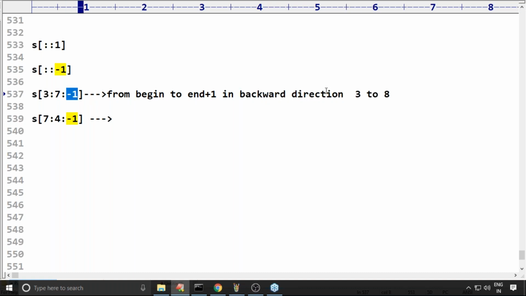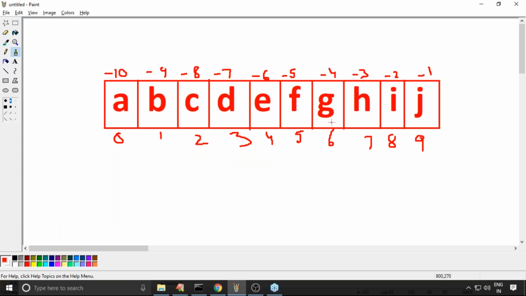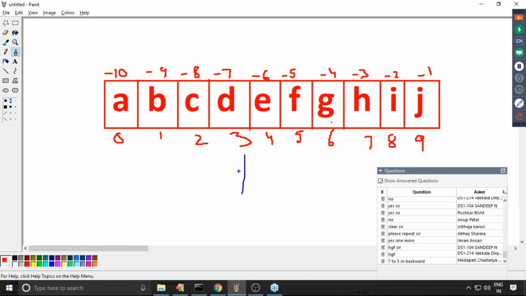So you have to move in backward direction from 3 to 8. If I move from the third index in backward direction, is there any chance to get 8? No chance at all. That's why there is no such type of slice. The output we are going to get is an empty string.